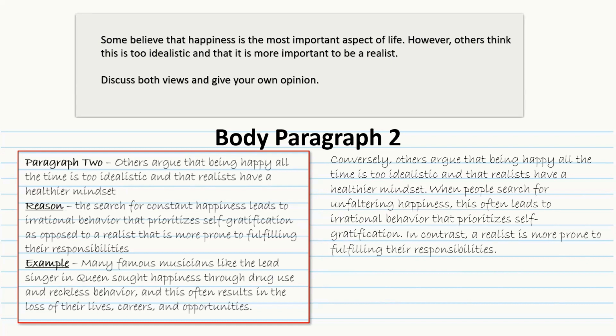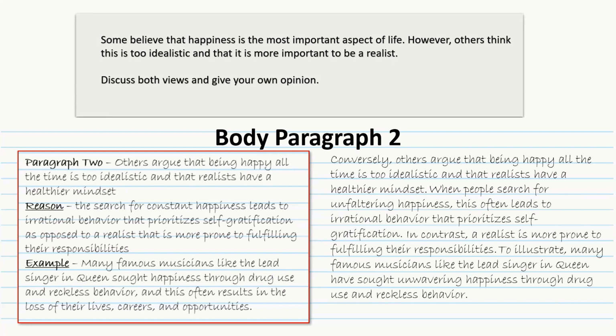In contrast, a realist is more prone to fulfilling their responsibilities. To illustrate, many famous musicians like the lead singer in Queen have sought unwavering happiness through drug use and reckless behavior. As a result, lives, careers, and opportunities are lost. Therefore, realists are far more sensible.